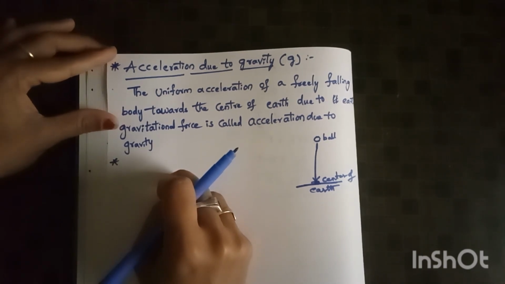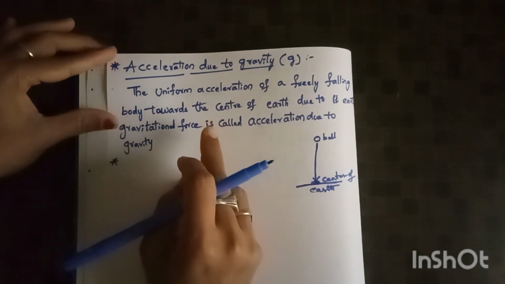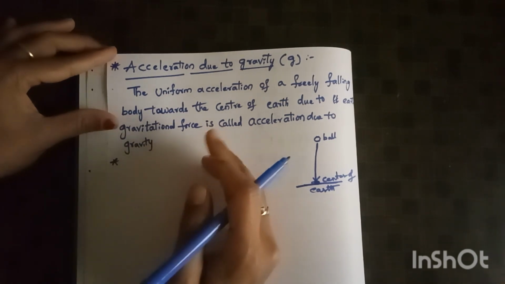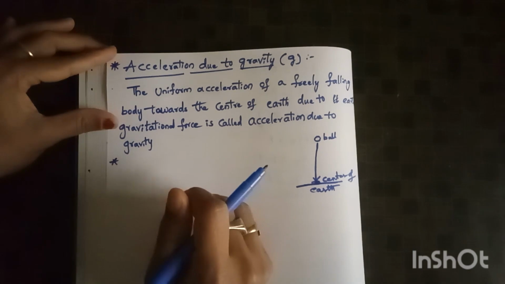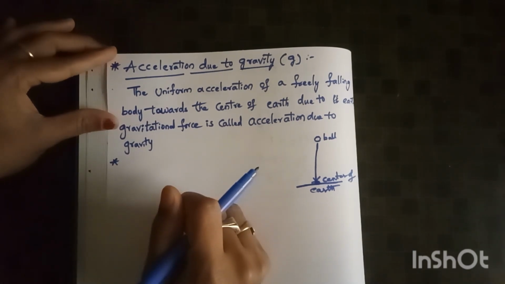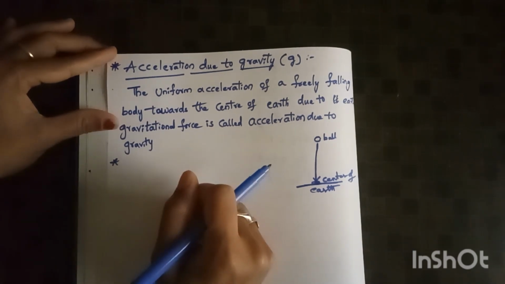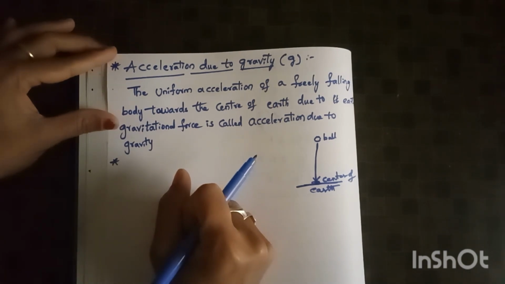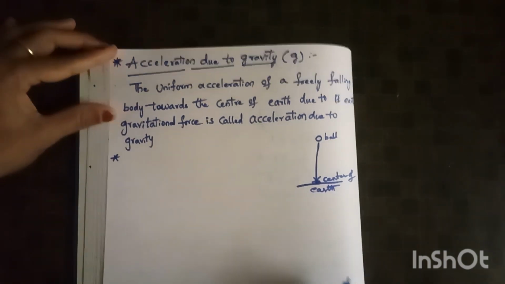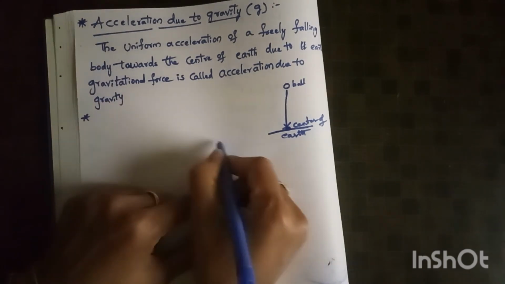Without gravitational force, no object will fall downward. The apple falls on the earth surface due to gravitational force. What does gravitational force mean? It is the attractive force, or force of attraction, between two objects.